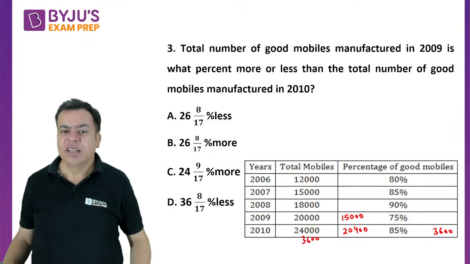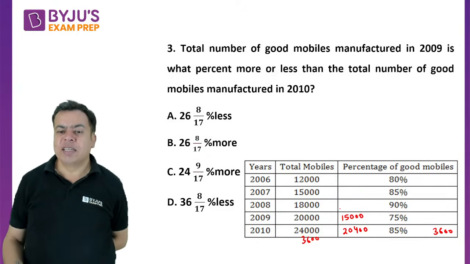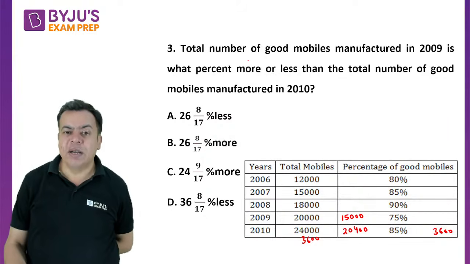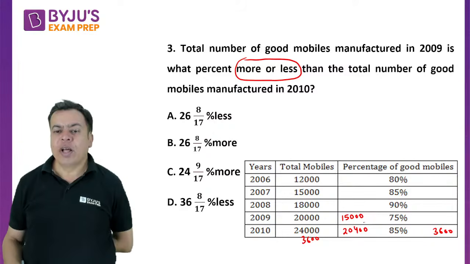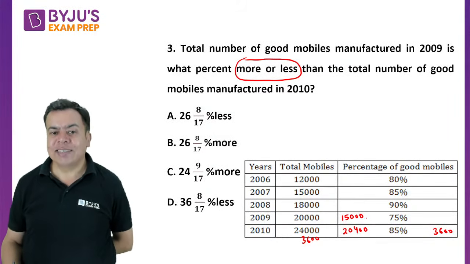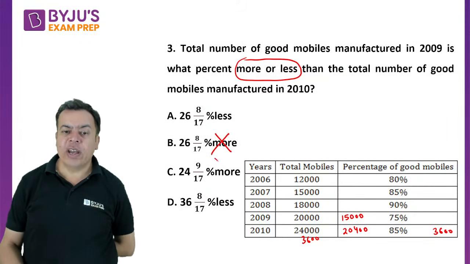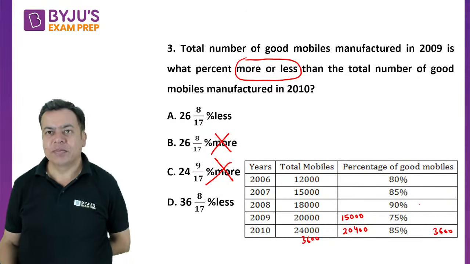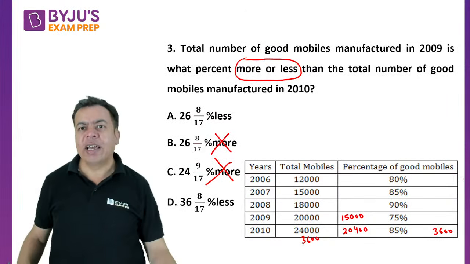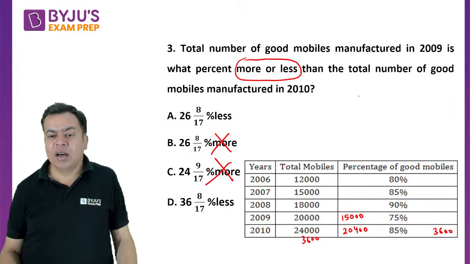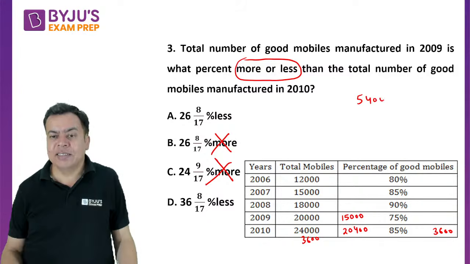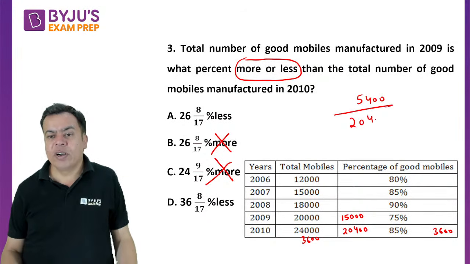And he's saying total number of good mobiles in 2009 is what percent more or less. So here more or less is important. Because 2009 is less, so reject more. More cannot be your answer. It is less, right? In 2009 it is less. Okay, how much less? It is 5400 less than 20,400. So I want to have percentage also, right?